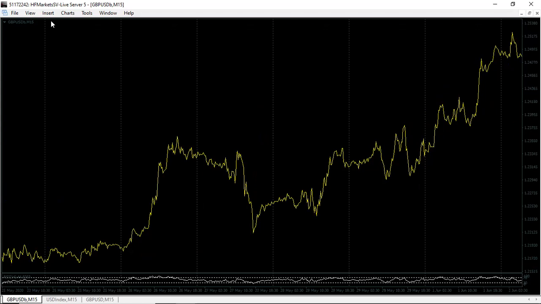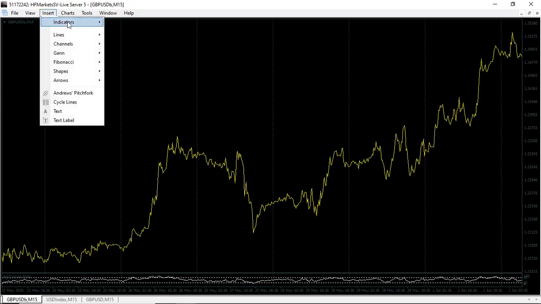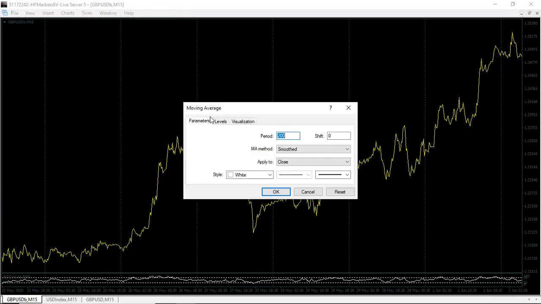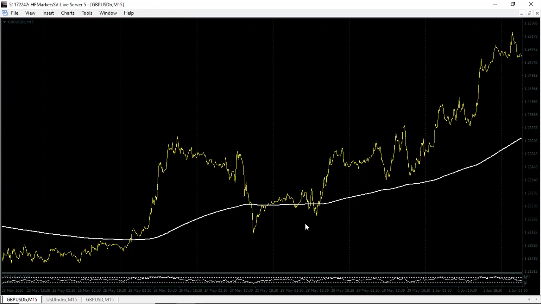The first one, I know most of you have learned this in my previous videos, is the 200 moving average. You can see the 200 moving average is smooth. We'll be testing three months, or maybe four or even six months' worth of information on the chart so that we can see how effective this strategy is.